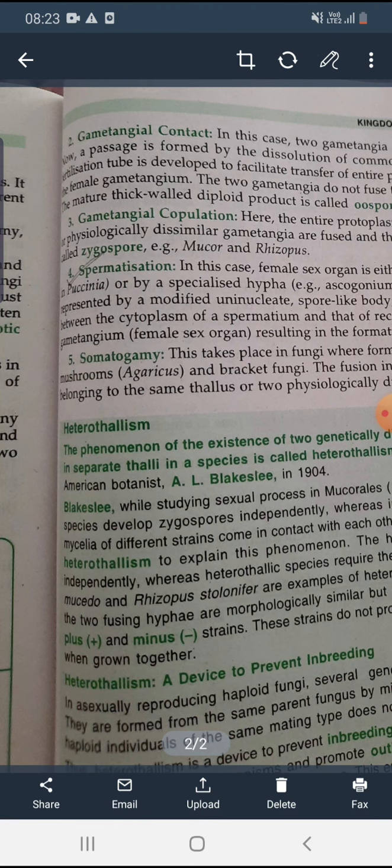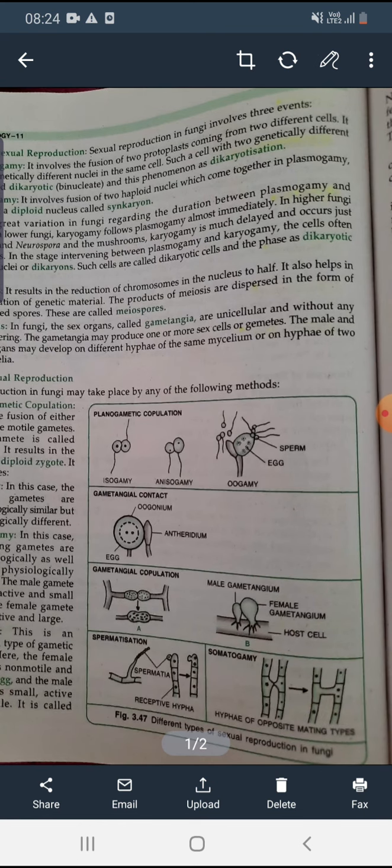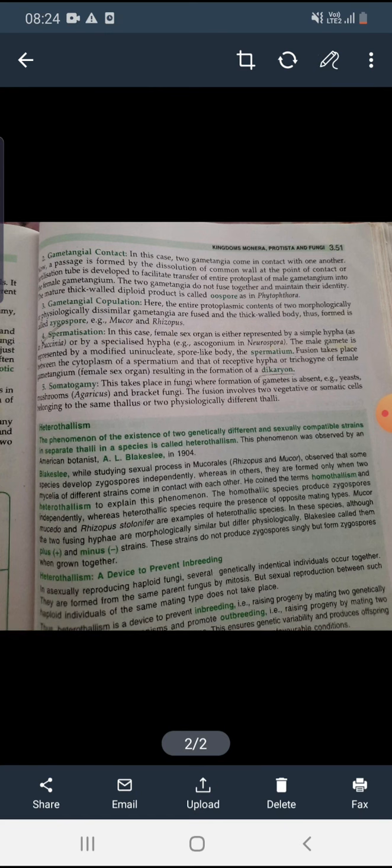In this case, the female sex organ is either represented by a simple hypha, like in case of Puccinia, or by some specialized hypha, like in case of Neurospora. As we are studying fungi, it will be the simple hypha. That means a very thin and slender tube-like structure.